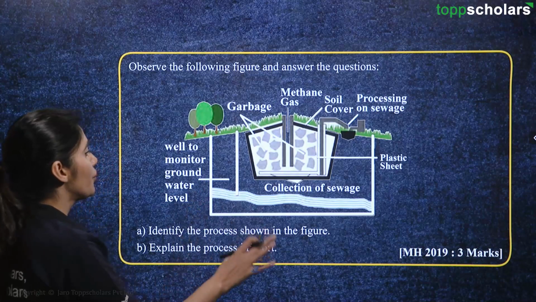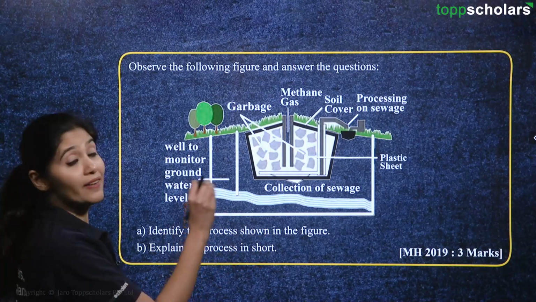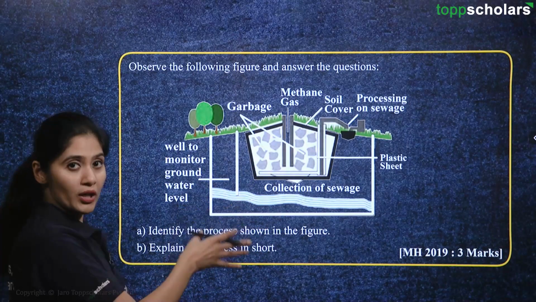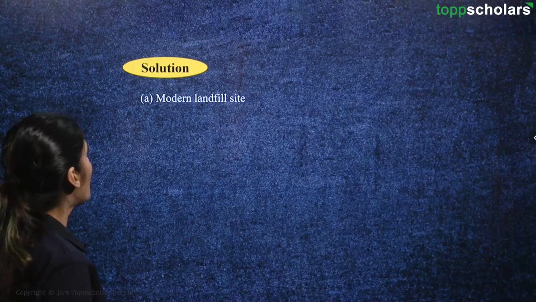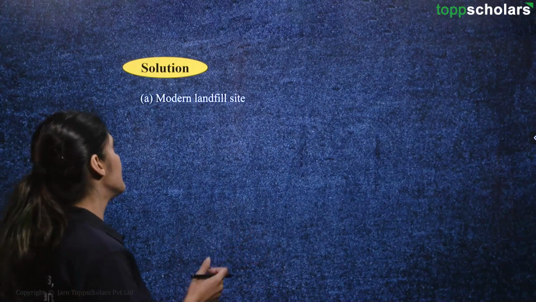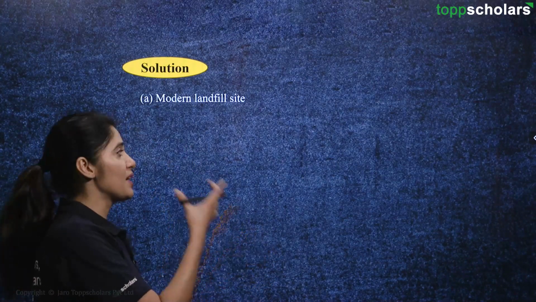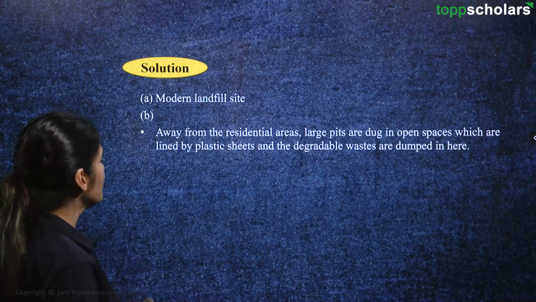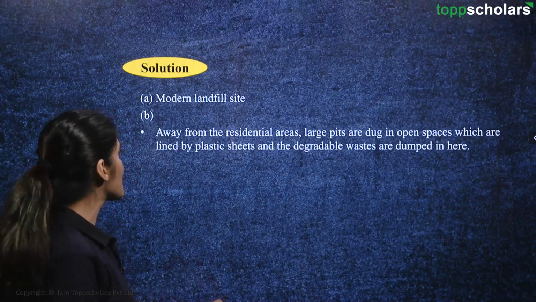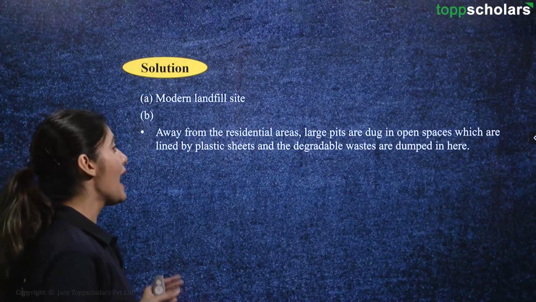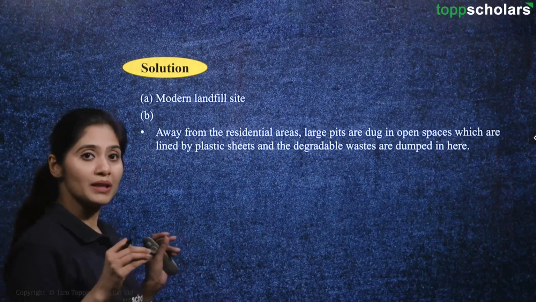Okay. So, we had already identified the process. It is modern landfill. Now, we have to explain the process in short. So, let us see the solution for it. Modern landfill site is the identifying the image given. Then, away from the residential areas, large pits are dug in open space which are lined by plastic sheets, and the degradable wastes are dumped in this.